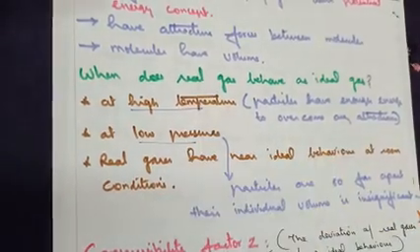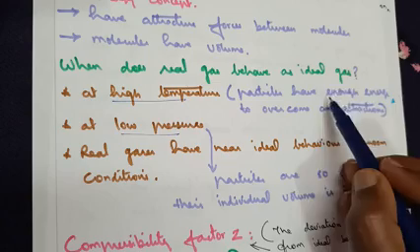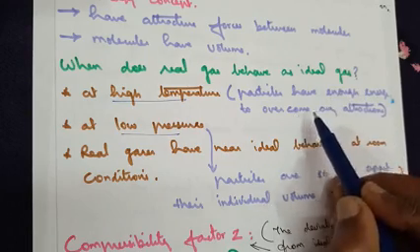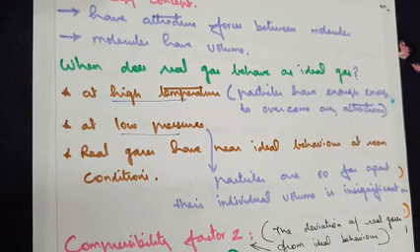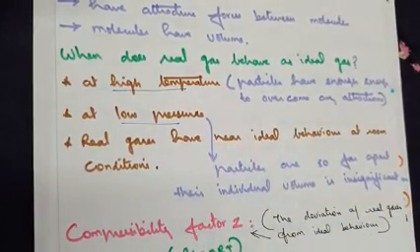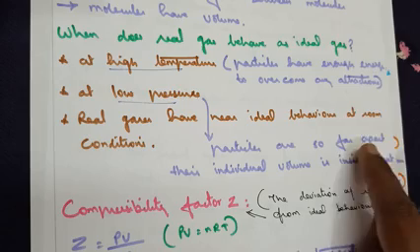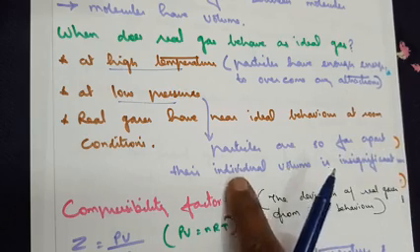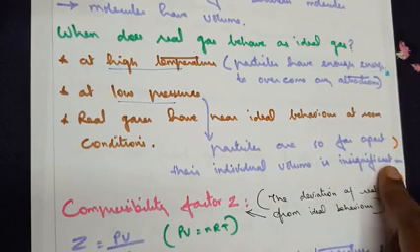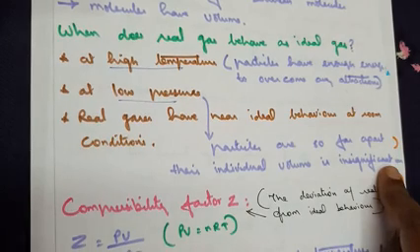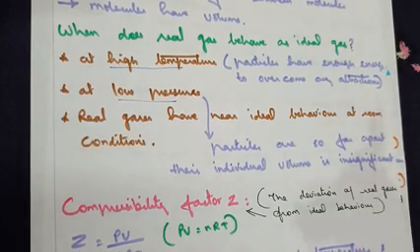At high temperature, what happens? Particles have enough energy to overcome all types of attractive forces. At low pressure, what happens? Particles are so far apart that their individual volume is insignificant. If you remember Boyle's law, the piston diagram, you will know that when the pressure is less, the volume is greater.